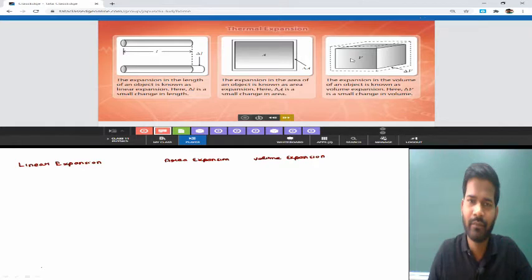Simply what we have studied in our last slides, that if we are going to change the temperature, then thermal expansion will happen, and thermal expansion is simply the change in dimension due to change in temperature.